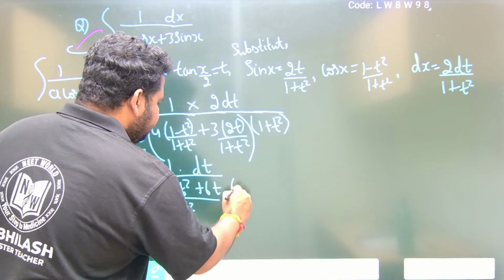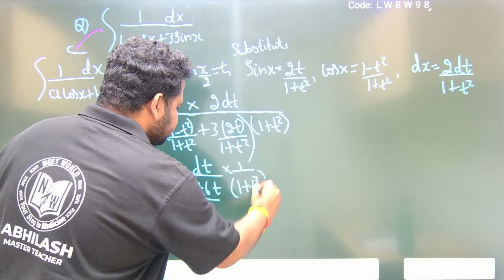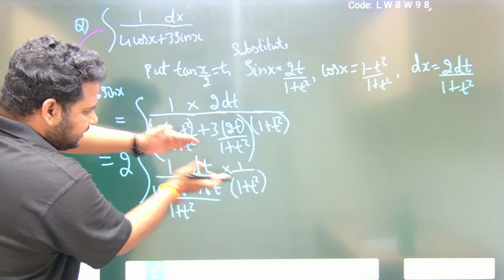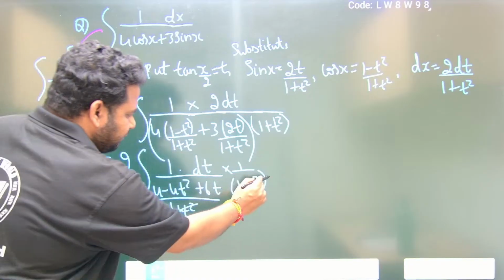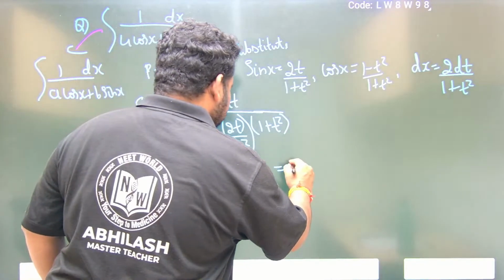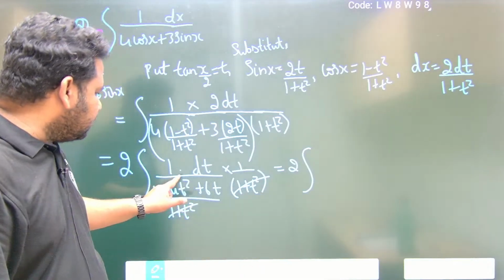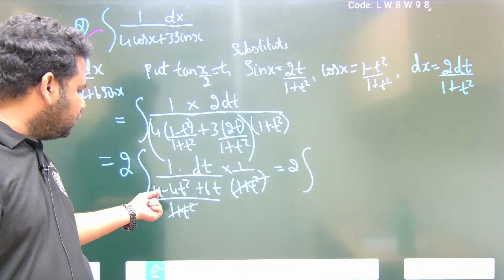Okay, here what we have? Into 1 by 1 plus t square. If I bring this up, this will come here, and I can cancel it. 1 plus t square, 1 plus t square is cancelled. Now what do I have, friends? I have 2 times integral of 1 dt divided by 4 minus 4t square plus 60.